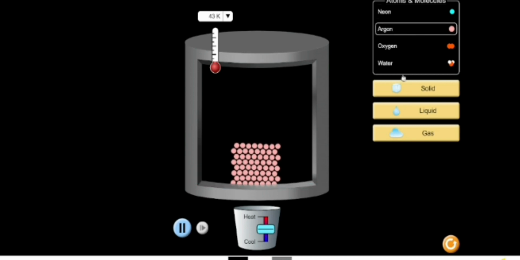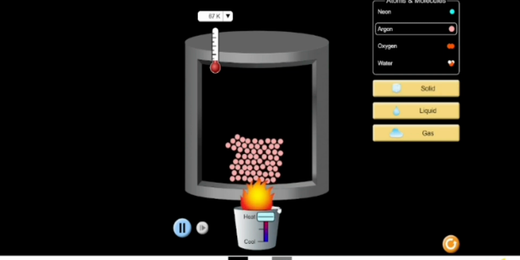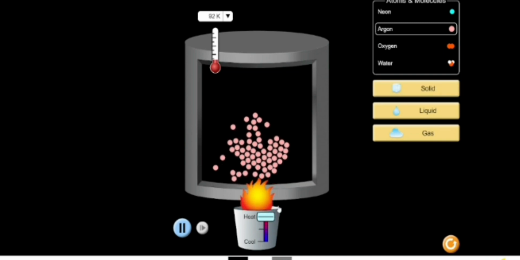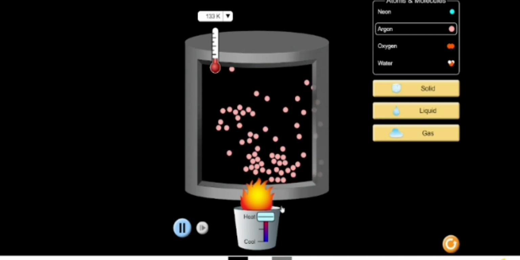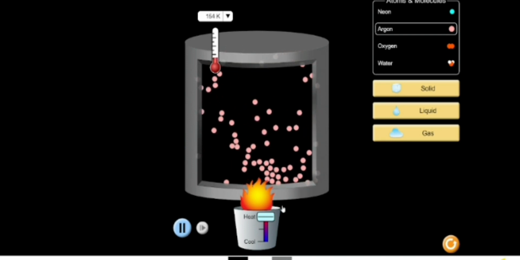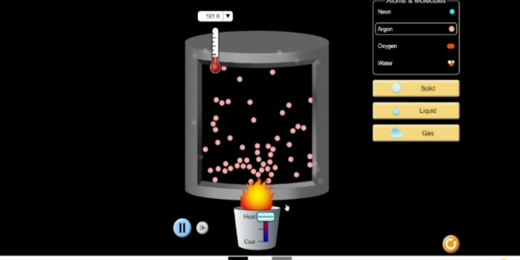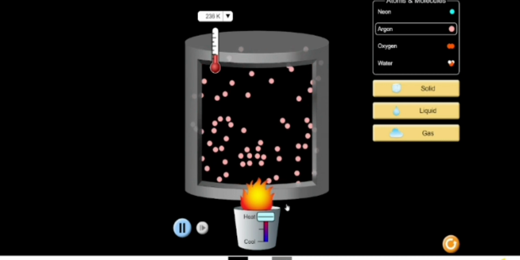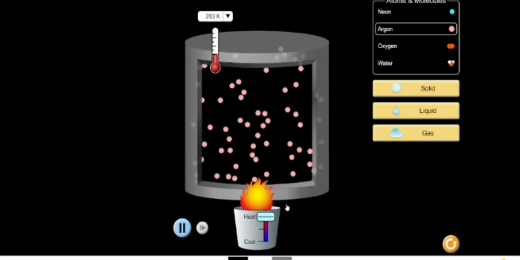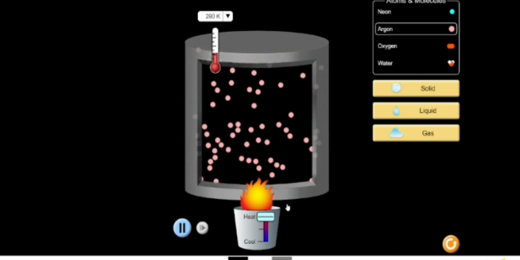Next, again we start from the solid. When we add heat, it will become a liquid. And at last, it will lose its shape and turn into gas, and it will spread outside.